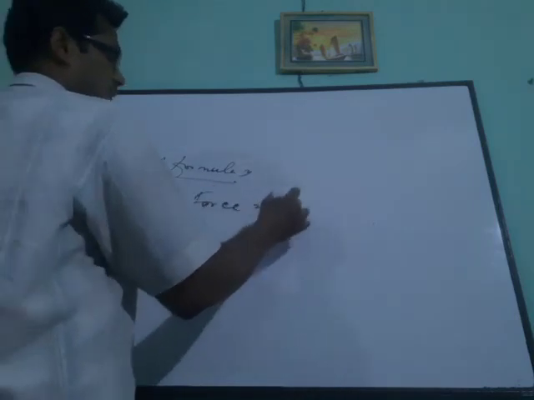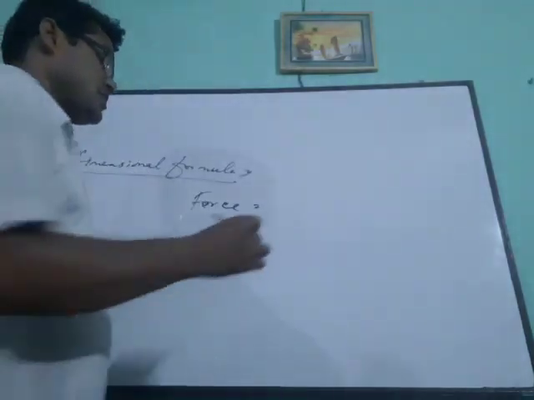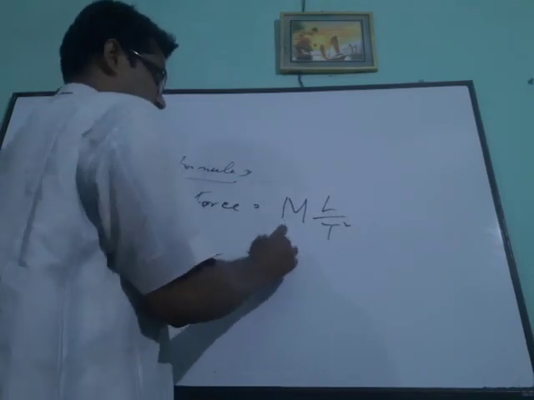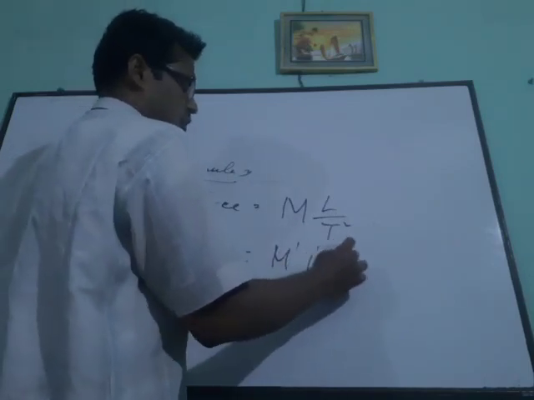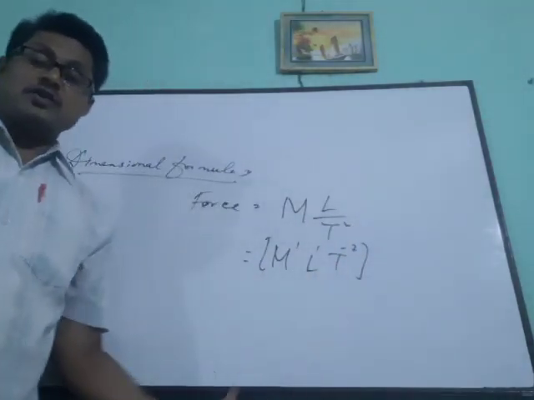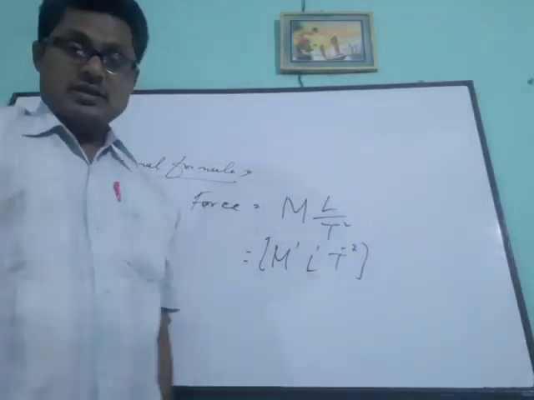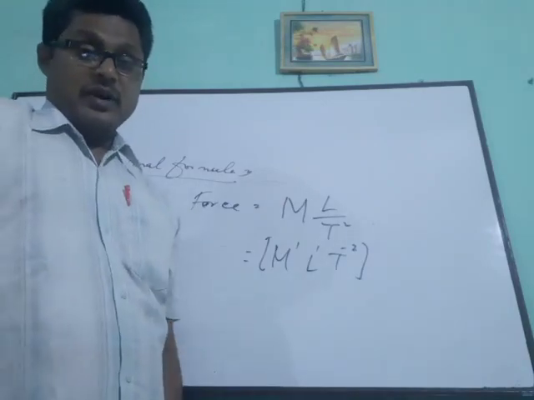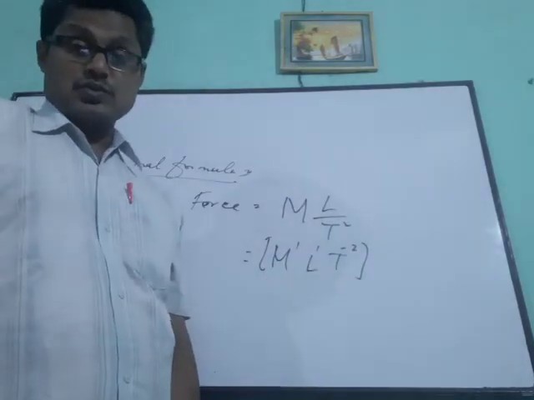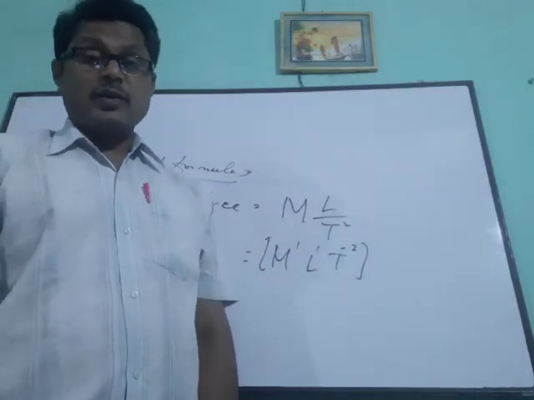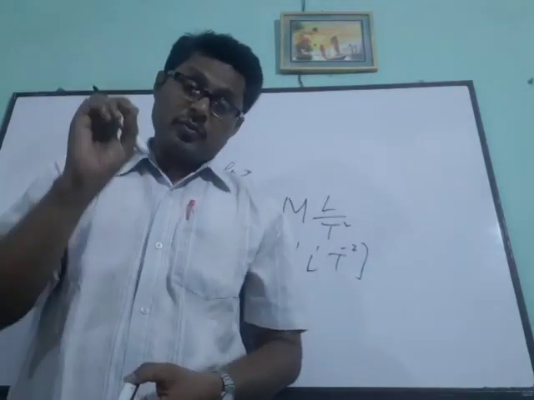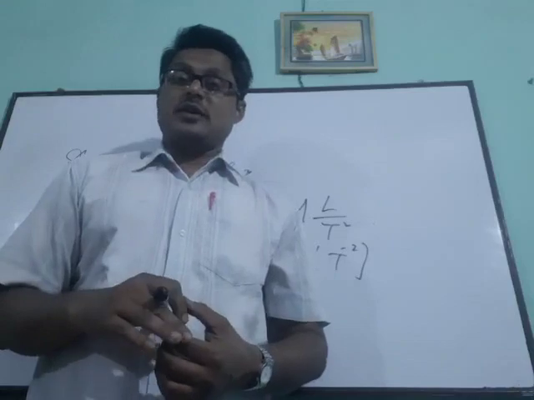Force means mass into acceleration, and acceleration is L by T square. So that is M to the power 1, L to the power 1, T to the power minus 2. This total formation is known as the dimensional formula, and it always stays within square brackets, with capital letters for the fundamental ones. Here the dimension is 1, here 1, here 2, minus 2. So whenever we represent any quantity, we use the fundamental ones with proper power. That power is the dimension.